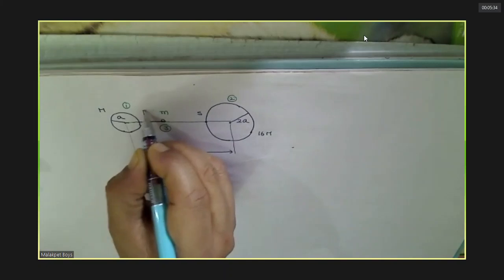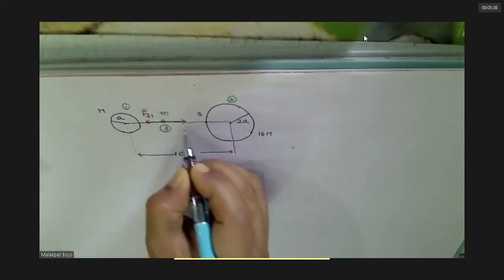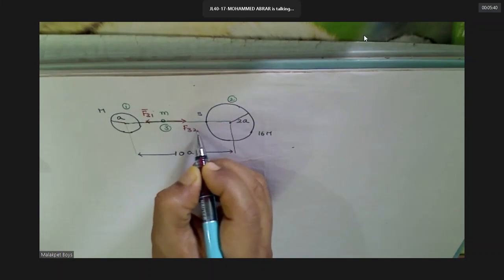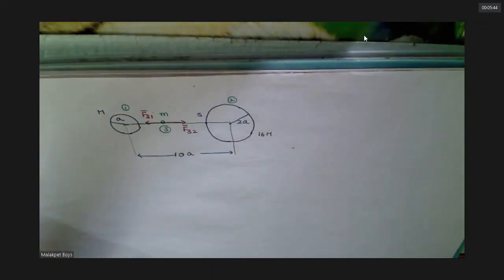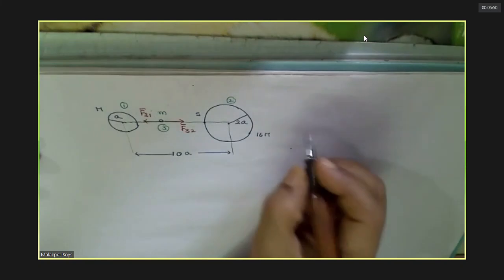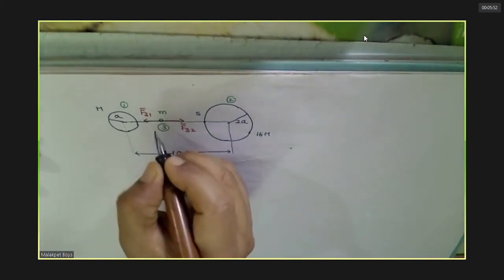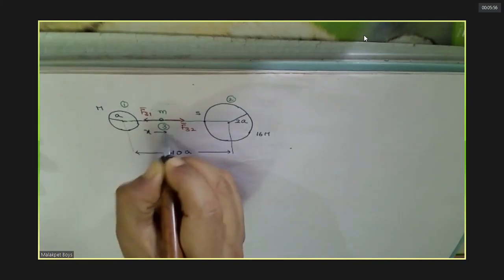Force on 3 due to 1. This planet pulls it. Force on 3 due to 2. Do you agree with it? Now you can see, if it reaches at some point, suppose some point.